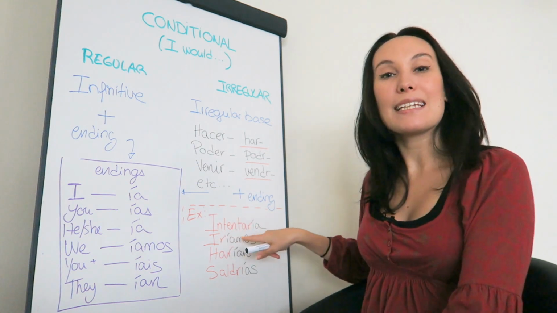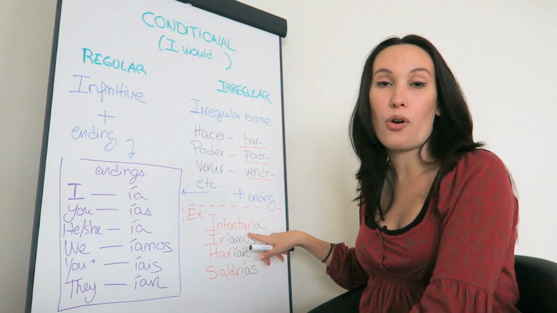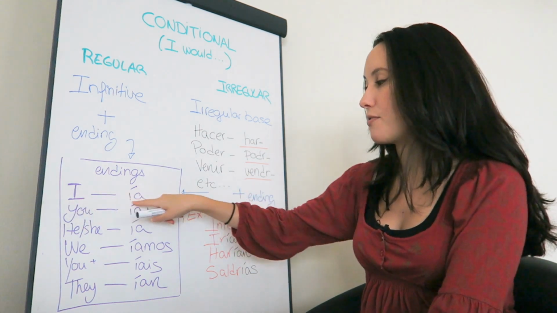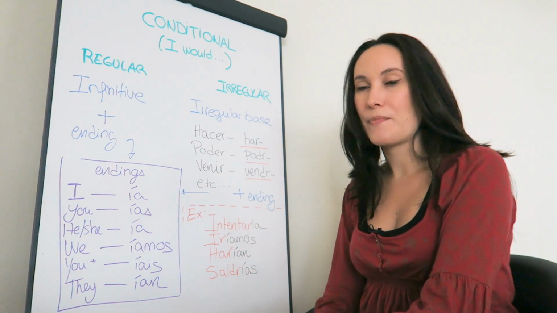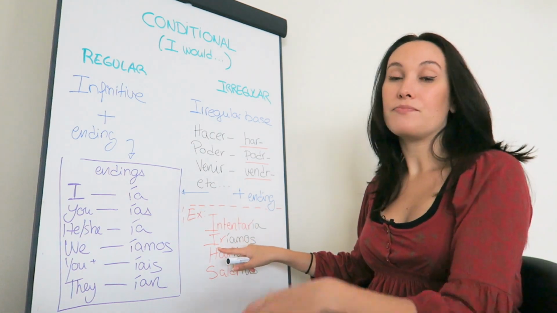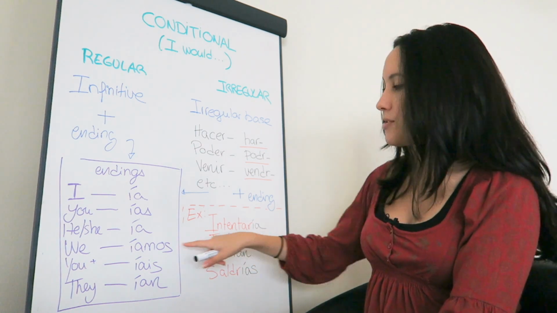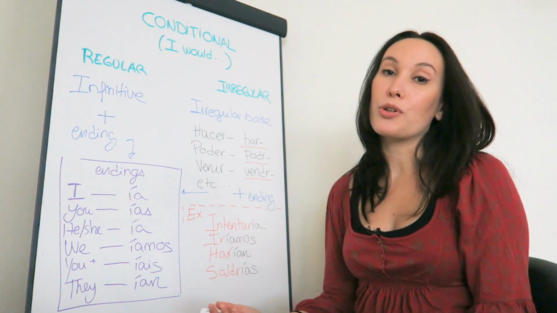We have intentar. Intentar is to try. I'm going to finish that off with ía, the I form. Intentaría, I would try. And another one is ir, to go. Iríamos, finishing that off with the we form, íamos, we would go.